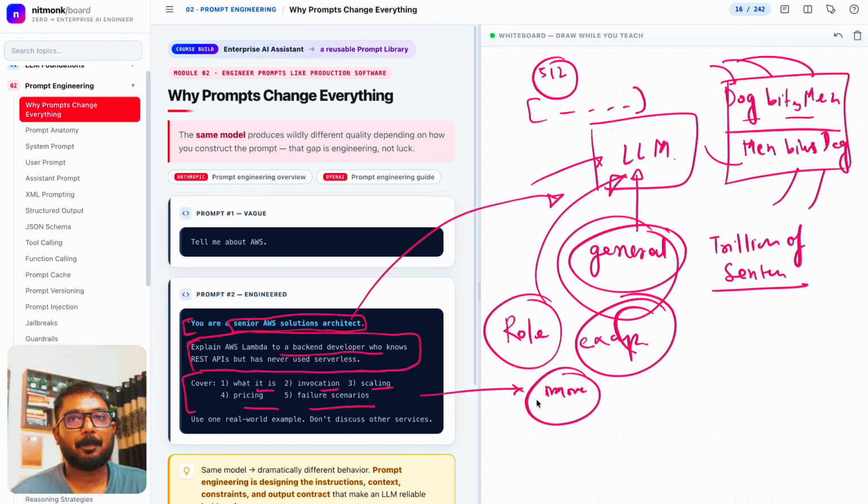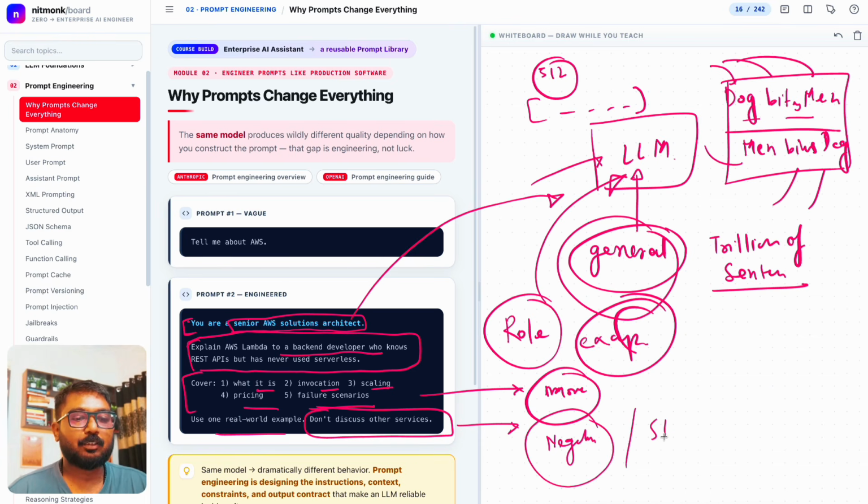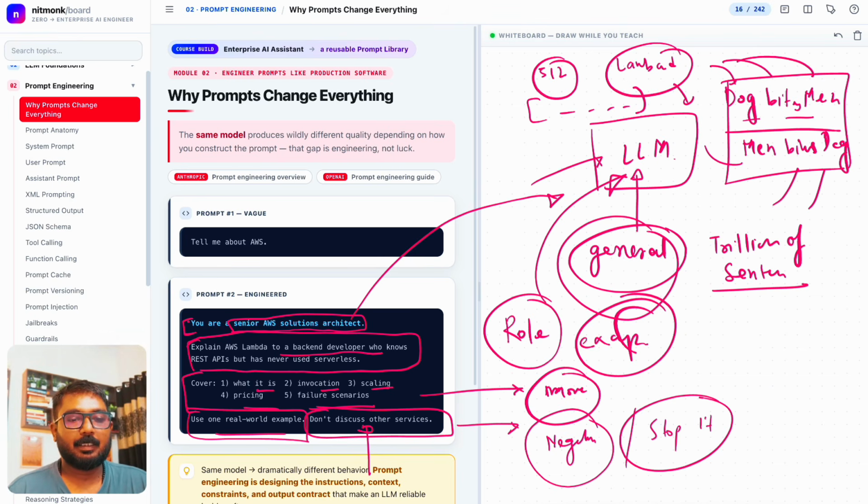We will learn more about these topics in coming videos. I'm just trying to be very general here, right? Use one real example, don't discuss other services. Here we are using some negative words to stop it from generating something else, because LLMs are very eager to generate text for you, correct? But we are trying to stop it here: don't discuss any other services and use one real-world example. If we're talking about Lambda, maybe it will try to produce a Lambda fan-out architecture, for example.